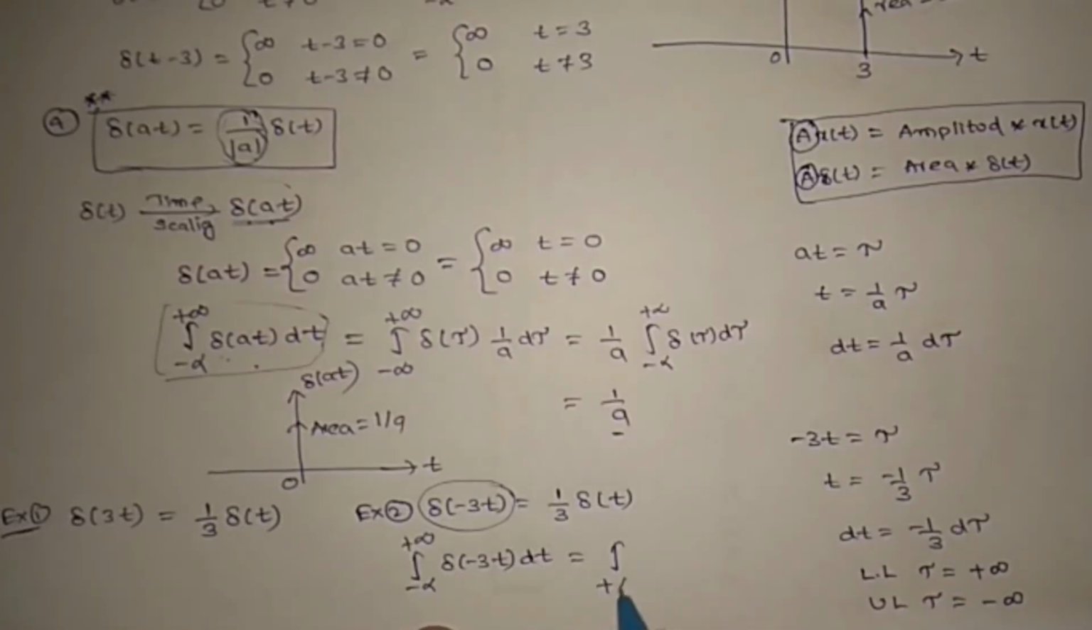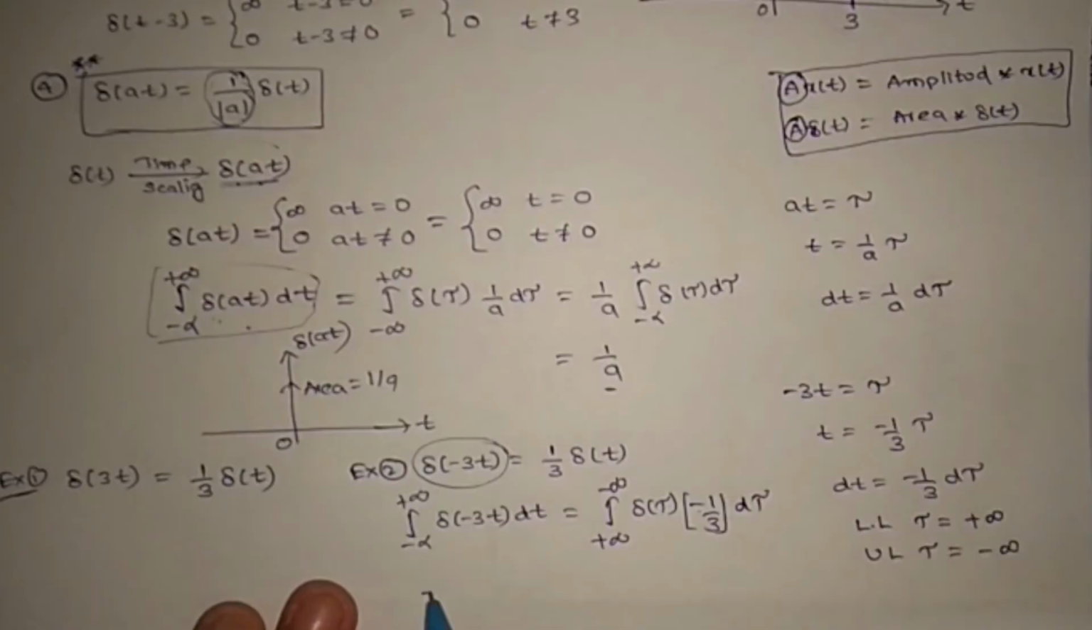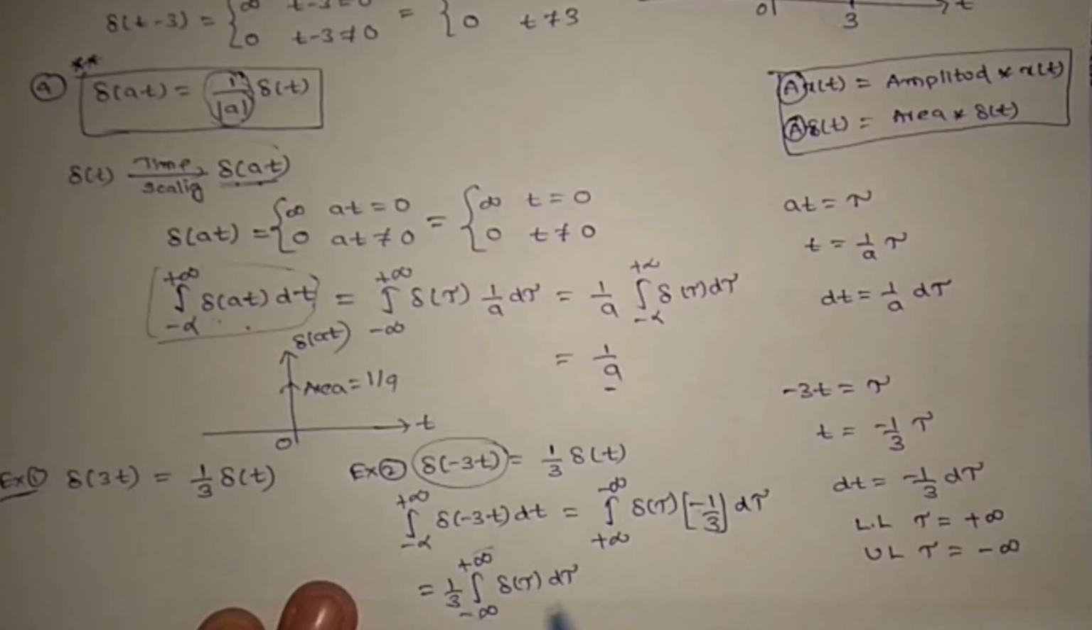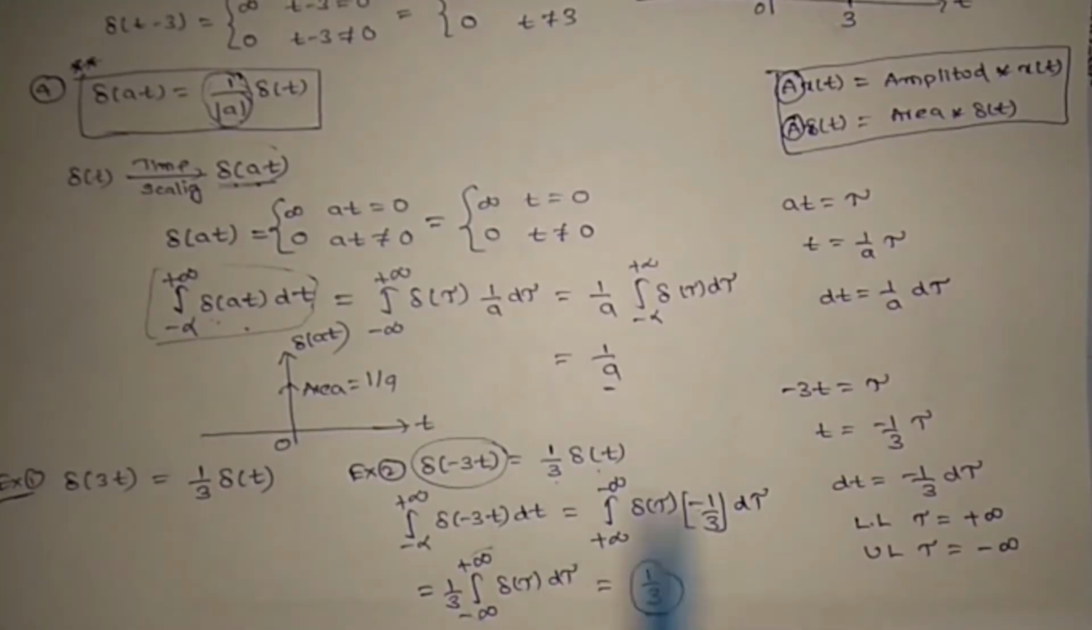So here, the integral from plus infinity to minus infinity of del of tau times minus 1 by 3 d tau. By using this minus, can I interchange these limits? So now, minus infinity to plus infinity of del of tau d tau, and this is multiplied with 1 by 3, right? Now this area is 1, right? So this is 1 by 3 into del of t. If you do integration on both sides, the area is 1, right?